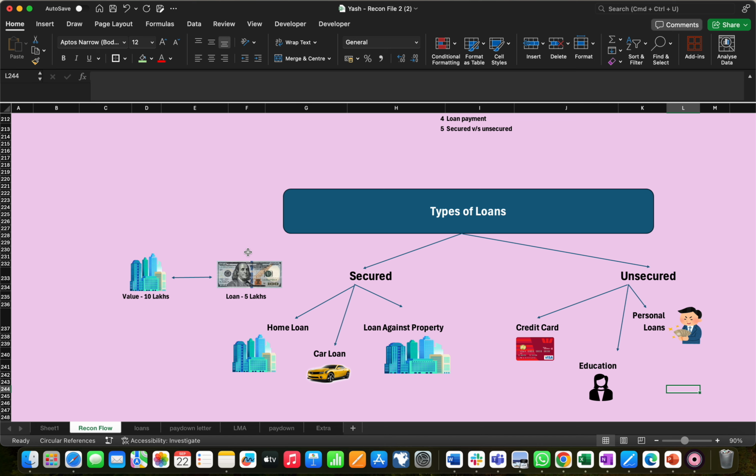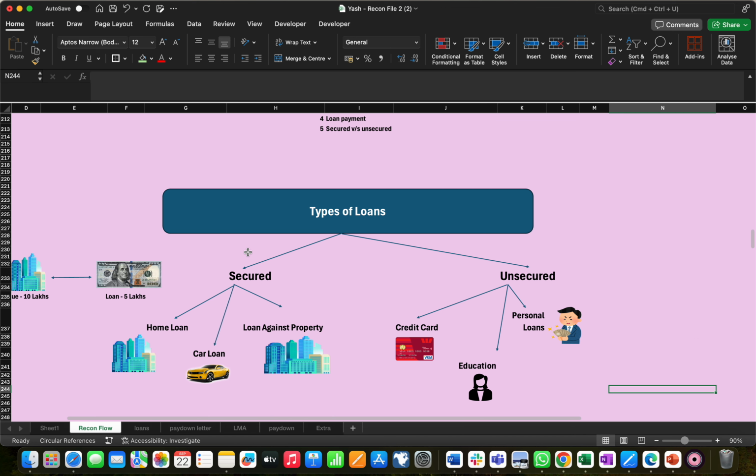For an unsecured loan, we do not give any collateral or secured thing to the bank; we just take credit from the bank as an advance. The loan amount should be less compared to secured loans, because it does not take collateral.